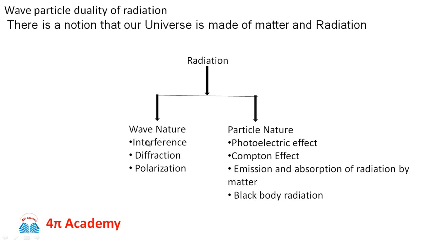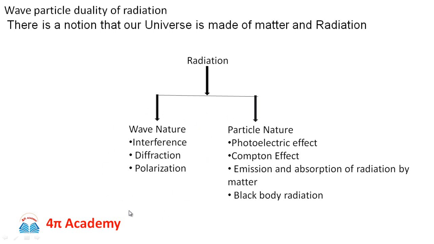So these physical phenomena, along with reflection, refraction, rectilinear propagation, and so on, have been studied over a very long period of time, and all of them can be successfully explained by Huygens wave theory of light, and therefore it was believed that light can be explained completely.